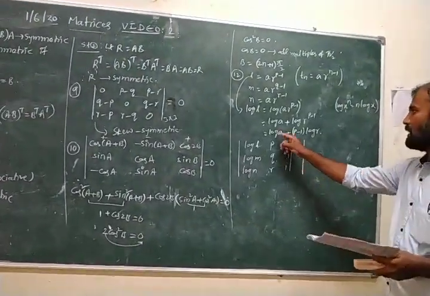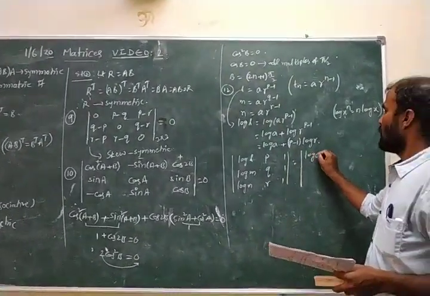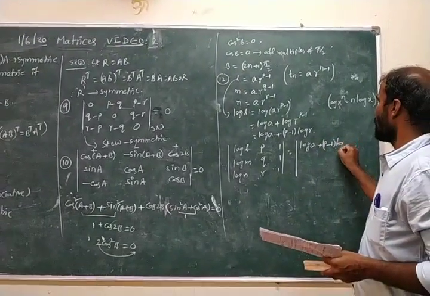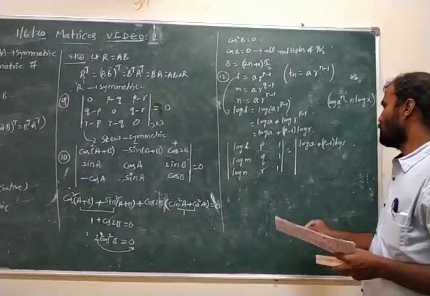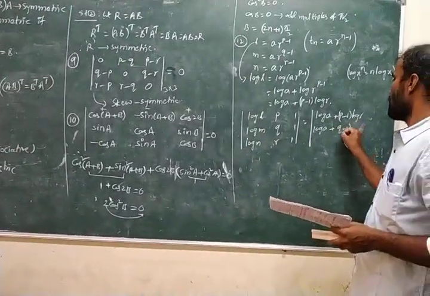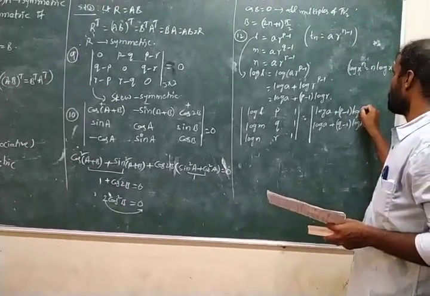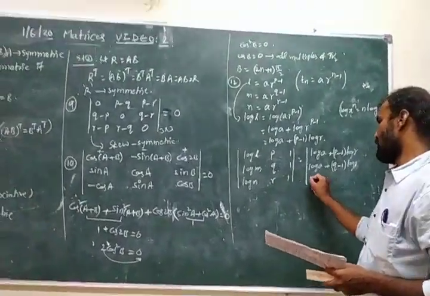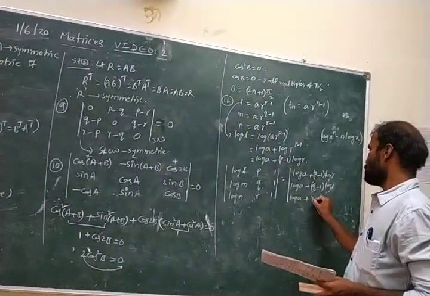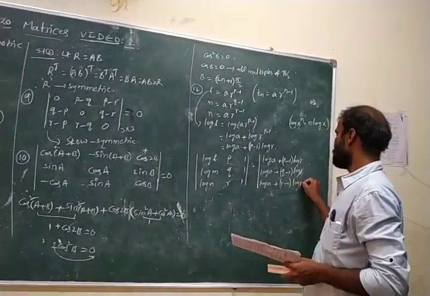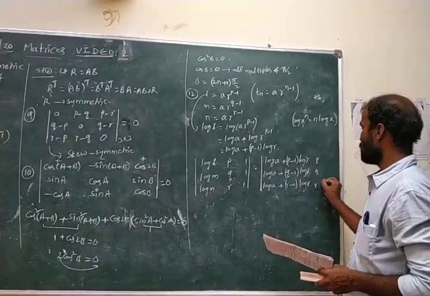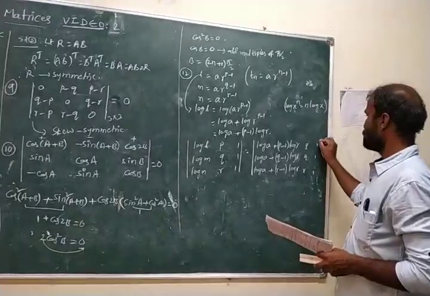Log L means log a plus (p minus 1) into log r, log M value is log a plus (q minus 1) into log r, and log N value is log a plus (r minus 1) into log r, and the second and third columns remain the same: p, q, r and 1, 1, 1.